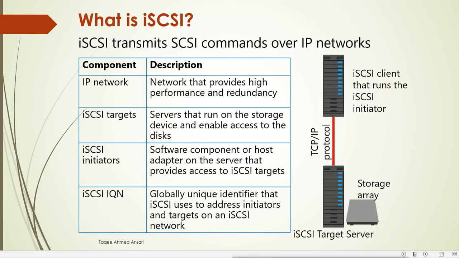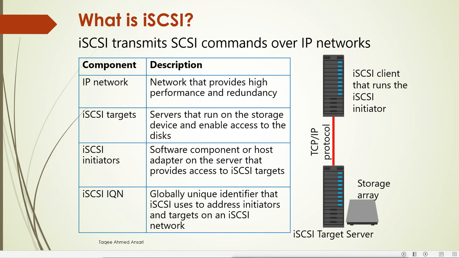On the other hand, we have iSCSI. iSCSI can give you the same features as Fibre Channel over the existing LAN network we have configured. Right now mostly we have normal Ethernet infrastructure, where we have RJ45 category 6 or 5 cables, and then we have normal switches. So we have this network, and we can use it to configure iSCSI also.